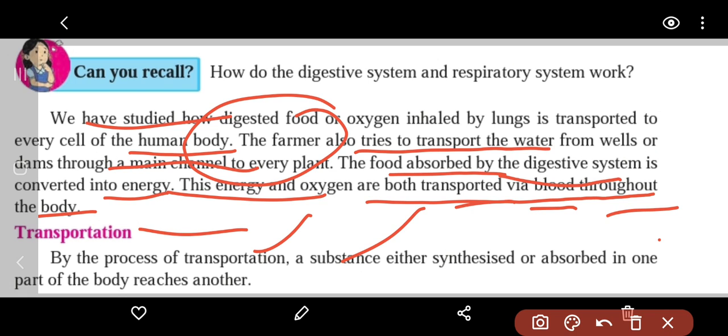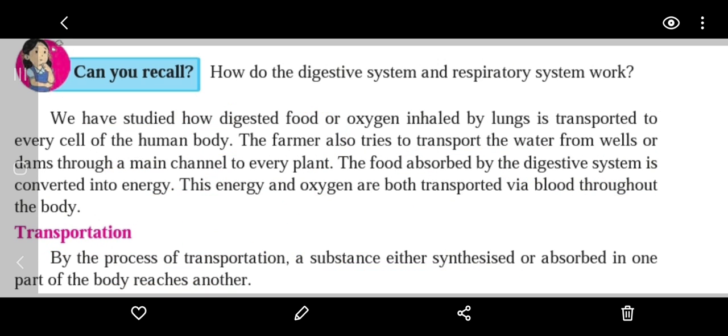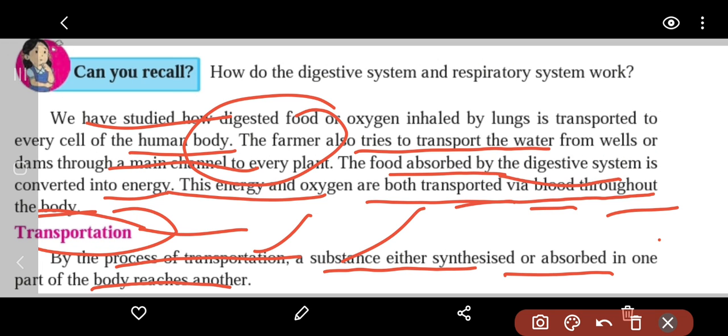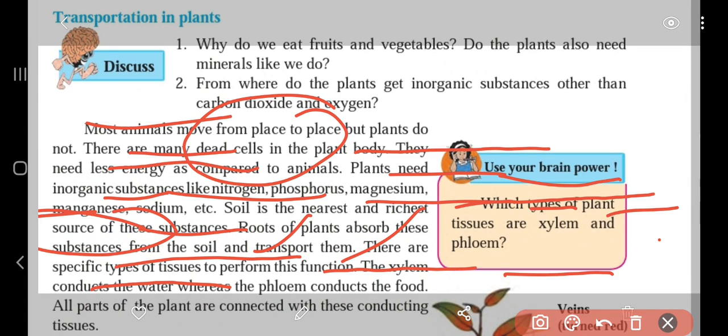So what is transportation? By the process of transportation, a substance either synthesized or absorbed in one part of the body reaches another. This is a special process taking place in our body. Transportation helps us transport material from one part of the body to another. Now, how does transportation take place in plants?